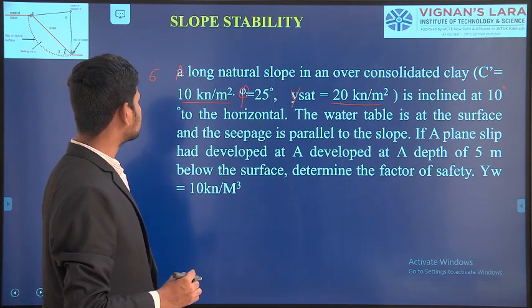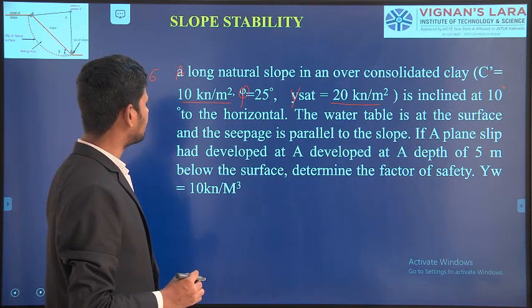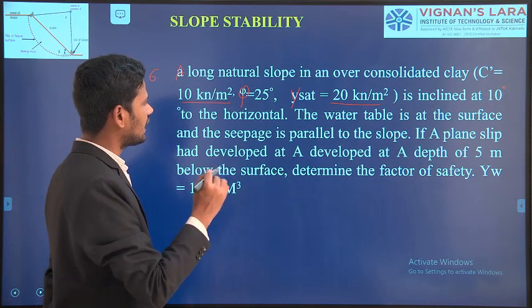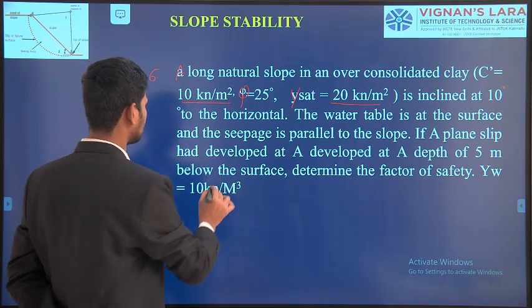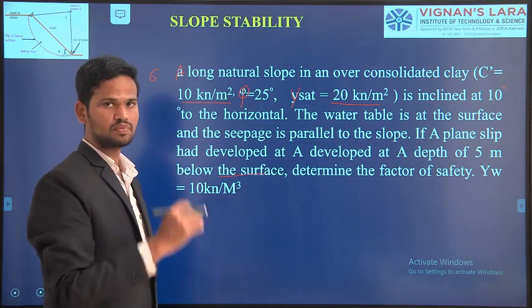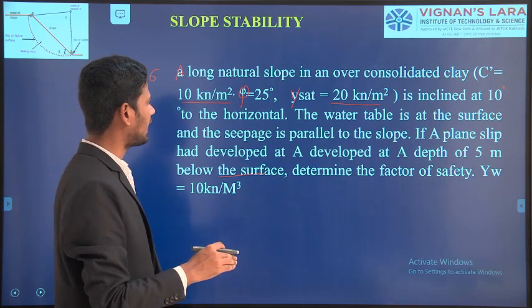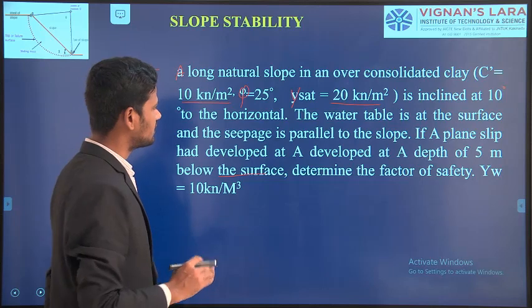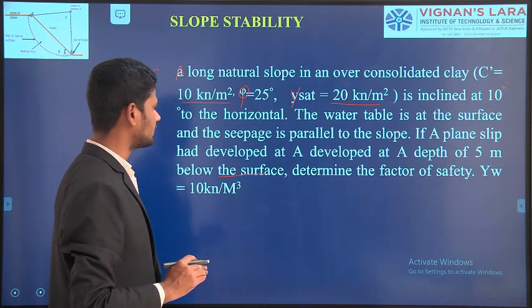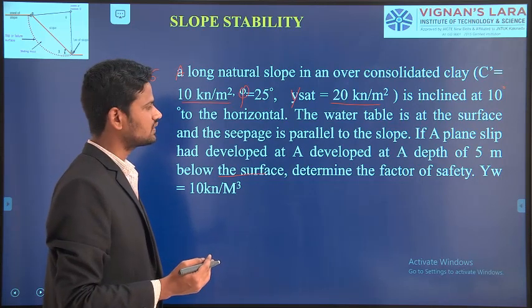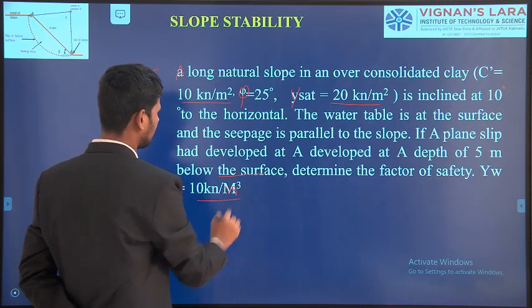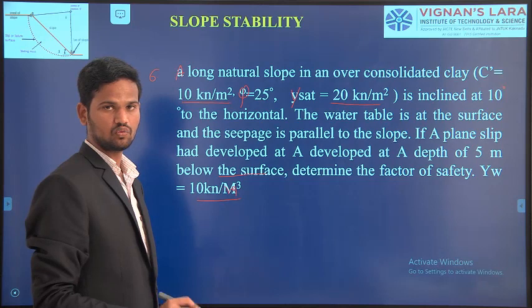If a plane slip had developed at a depth of 5 meters below the surface. That means one slope is formed. The formed slope had developed at a depth of 5 meters below the surface. Determine the factor of safety and take unit weight of the water gamma w as 10 kilonewton per meter cube. Take unit weight of the water as 10 kilonewton per meter cube.